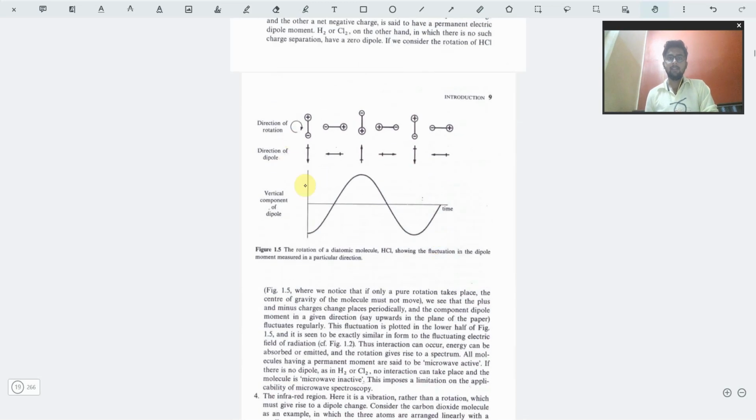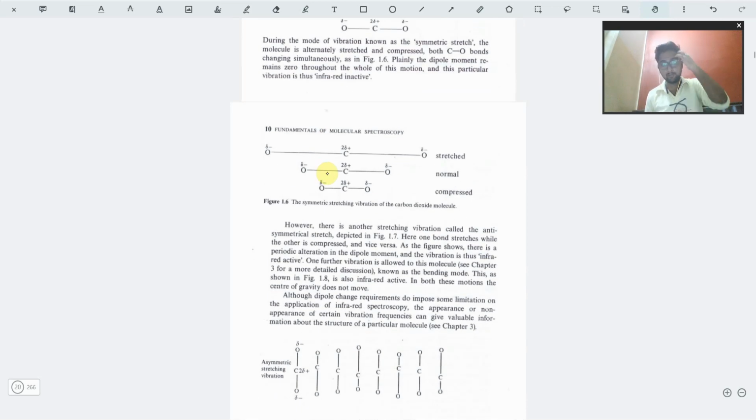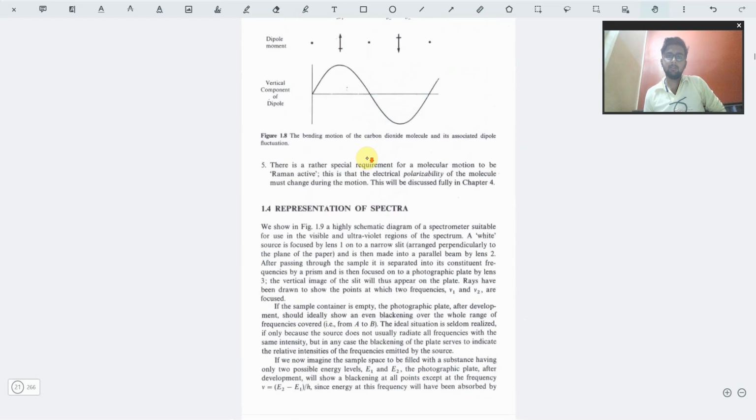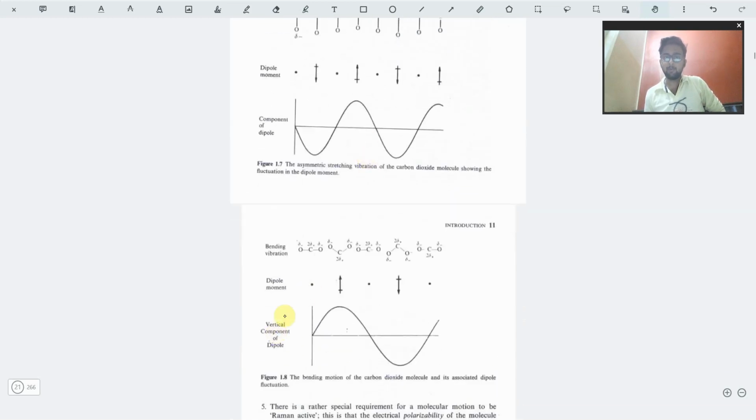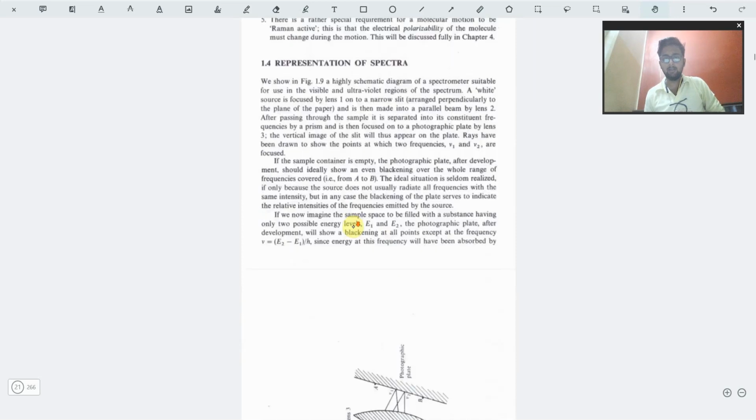Then we have the direction of rotation and dipole, the explanation for the stretching of the CO2 molecule, which is basically one of the main basic things that we learn from IR spectroscopy. Very good explanation is given regarding the dipole variation of the CO2 molecule, and therefore we will be getting good data from this.